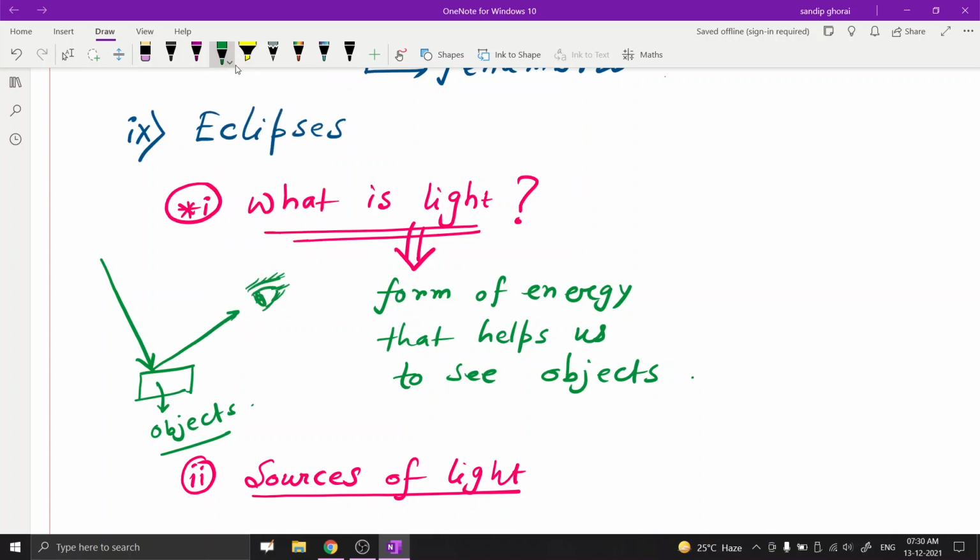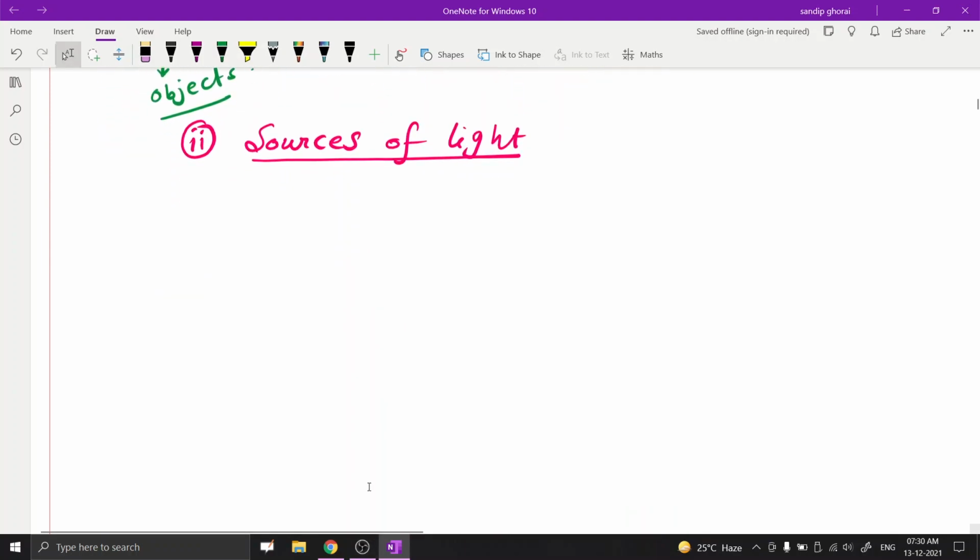First is the luminous object. In general, the objects that are capable of giving out light by themselves are called sources of light or luminous objects.